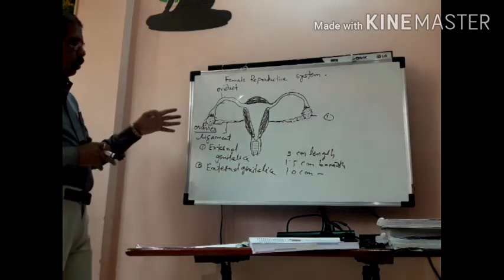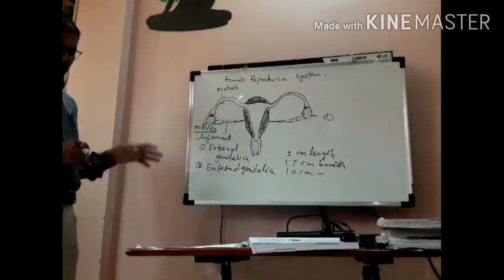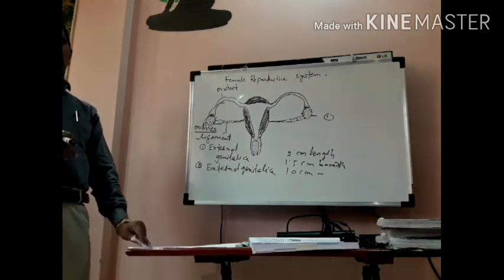So these two hormones, estrogen and progesterone, are very important.